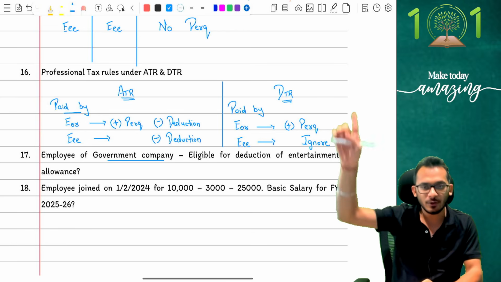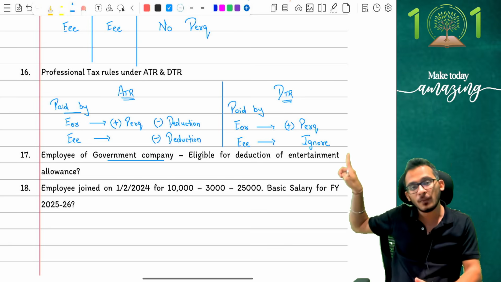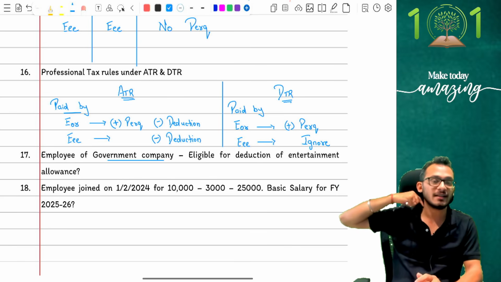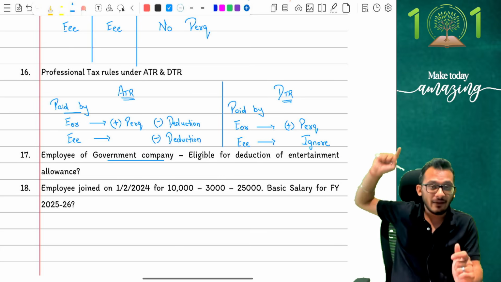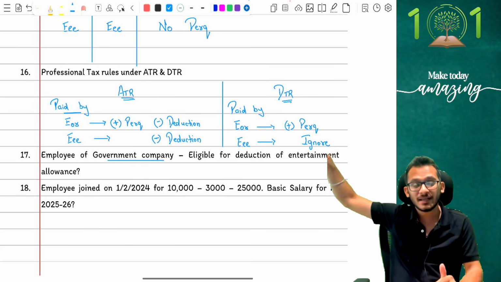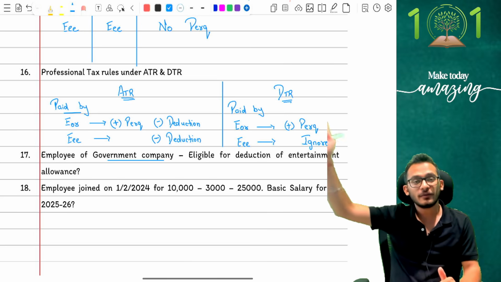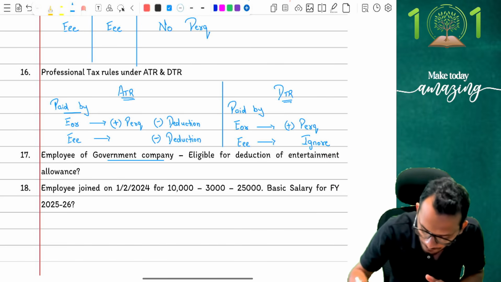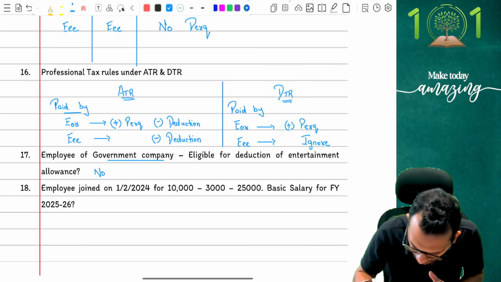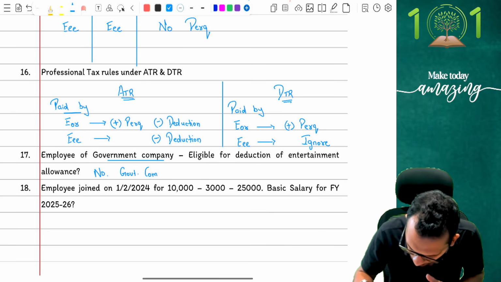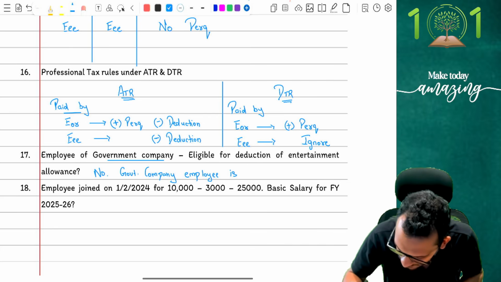For those who remember, people, when you go to deductions, it says if you're a government employee you will get a deduction of entertainment allowance. And so the question is, is a government employee the same as an employee of a government company? I'm repeating myself. The answer is no. ICA has given a confirmation saying a government company employee is not a government employee.